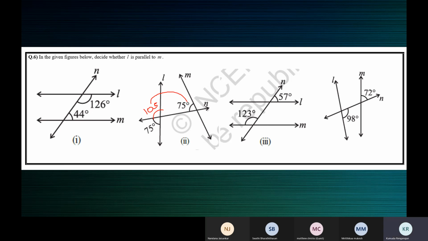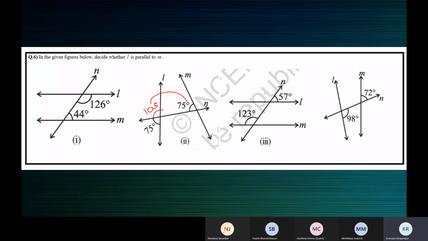This is another way of working. You can find 105 degrees by linear pair. Then 105 and 75, by the position, are corresponding angles. But they're not equal. That means L is not parallel to M. So how to write this? You must just mark that 105 there and say corresponding angles are not equal. Therefore, L is not parallel to M.